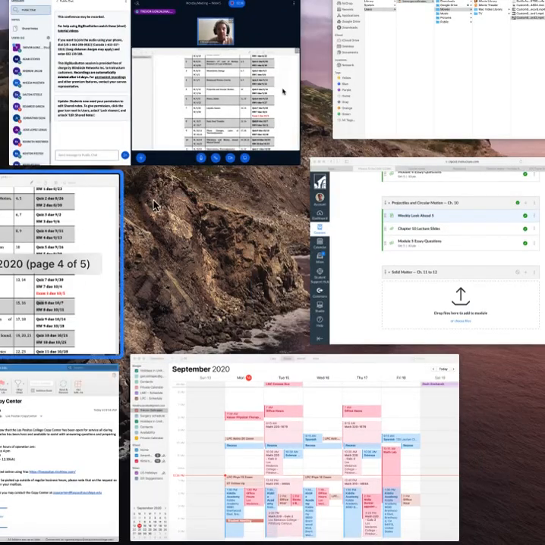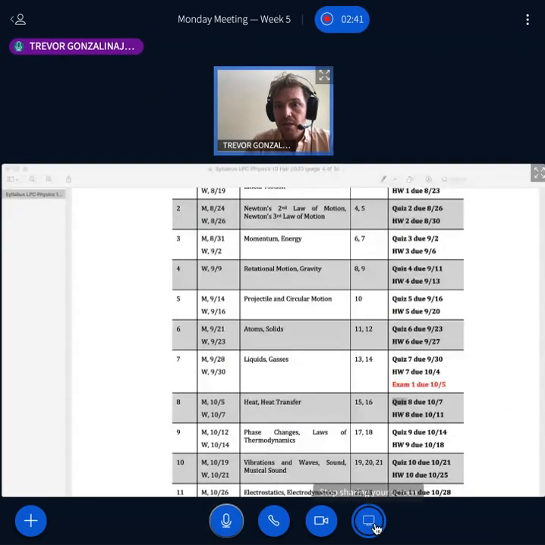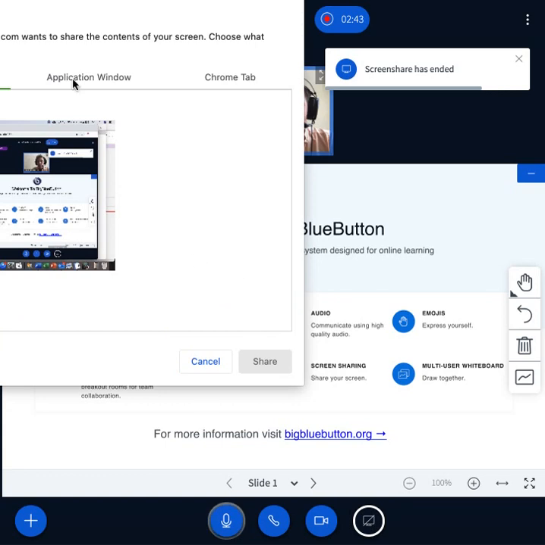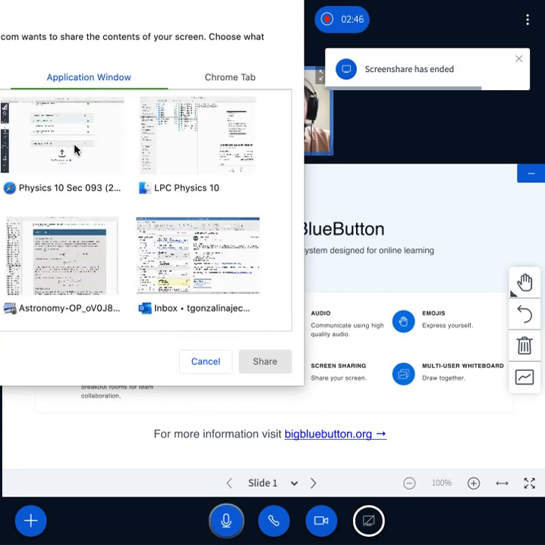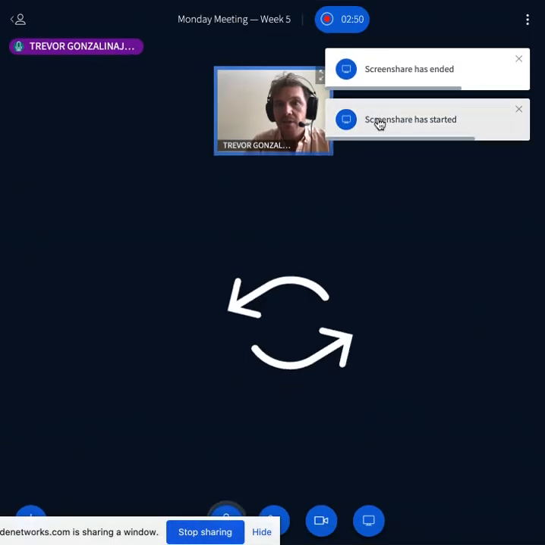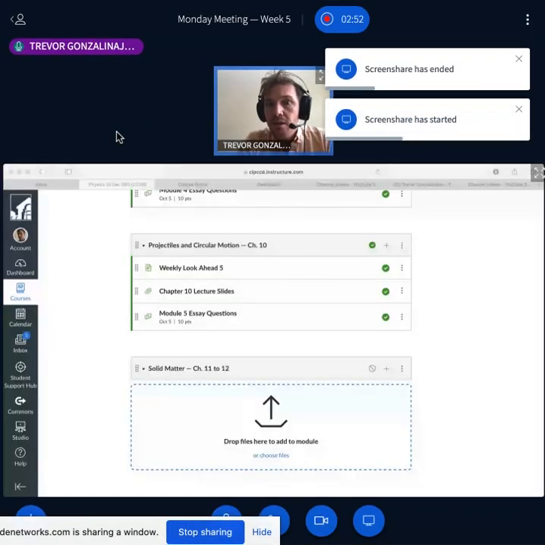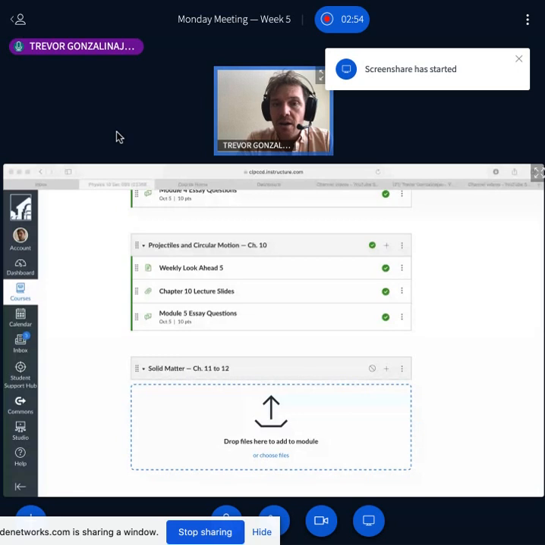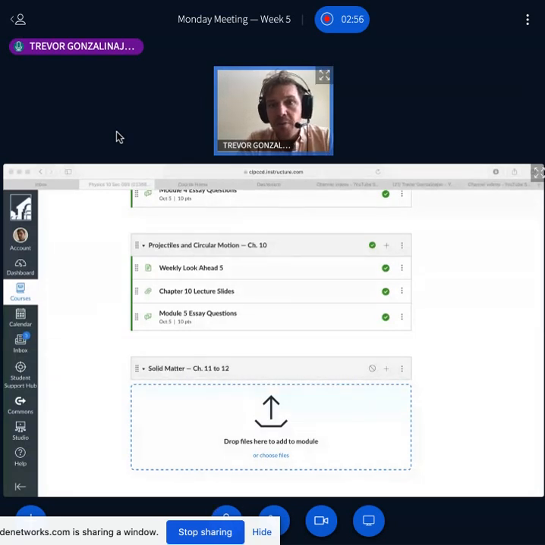And then real fast, let me show you the Canvas page. So let's do that. So I want to draw your attention to one thing. All right, and then you can probably stay over on Canvas after I open it up for questions. All right, there we are. So you can see here is our module for week 5. It's our 5th module, and like all the modules, it's named by the subject and the chapters. So here's projectiles and circular motion, Chapter 10. The weekly look ahead that I'm recording right now will go up under that first tab.